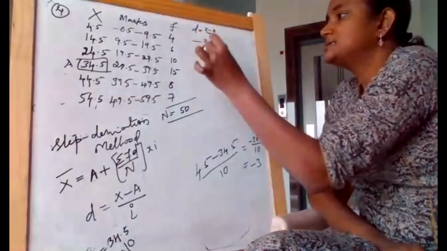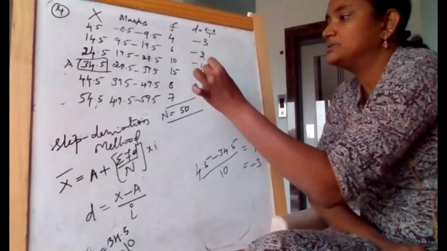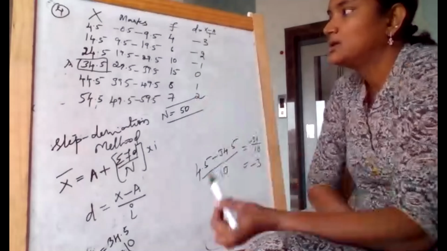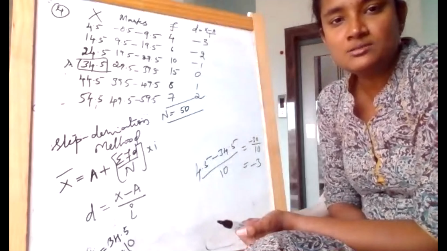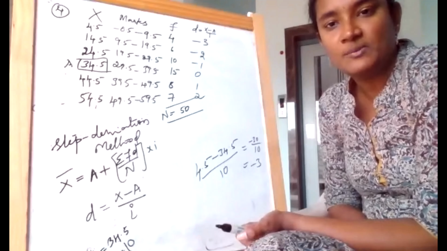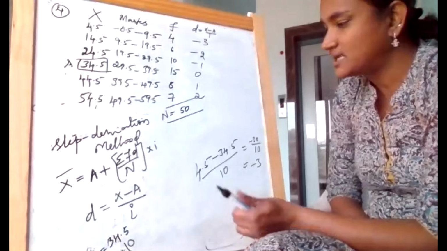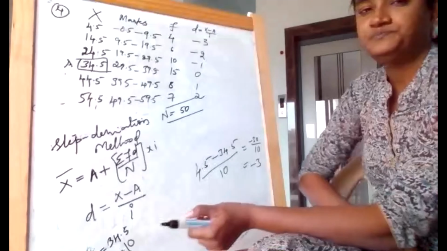So that is how minus 3, minus 2, minus 1, 0, 1, and 2. This is how we will be able to simplify when I'm using the shortcut method, using the formula where d is equal to x minus a divided by I.